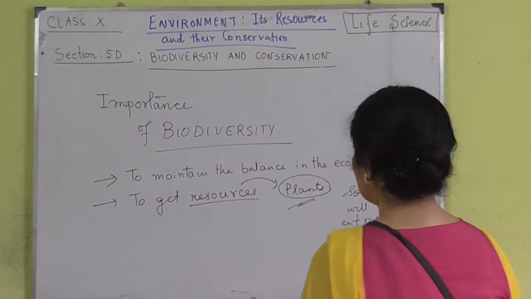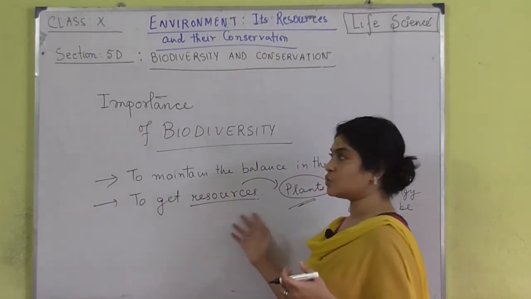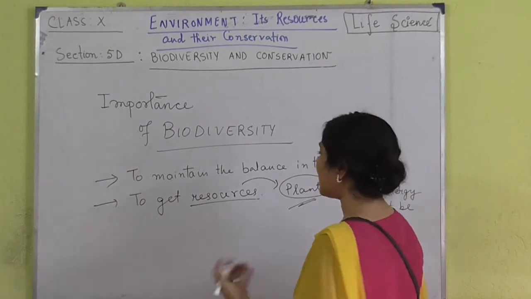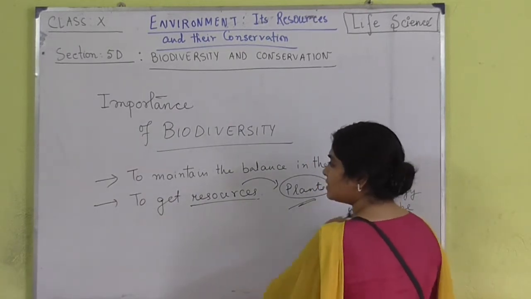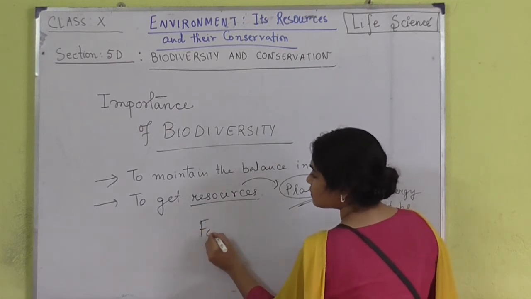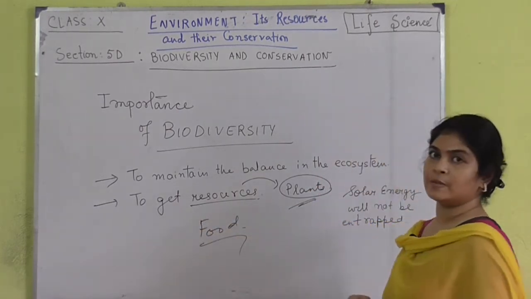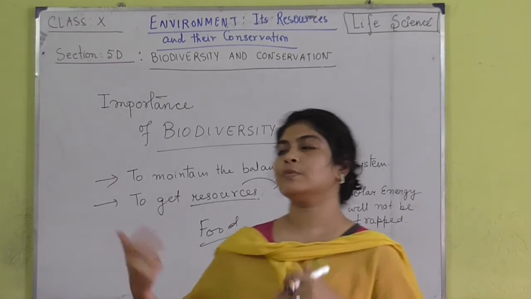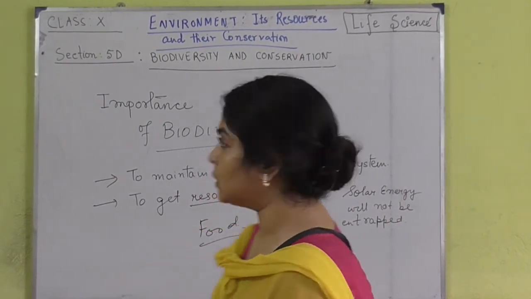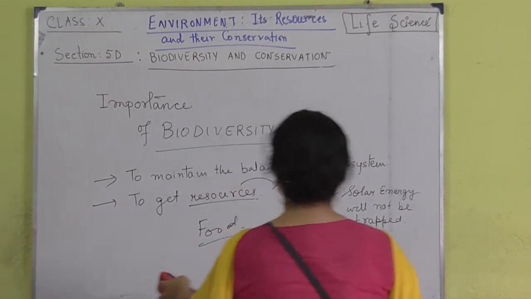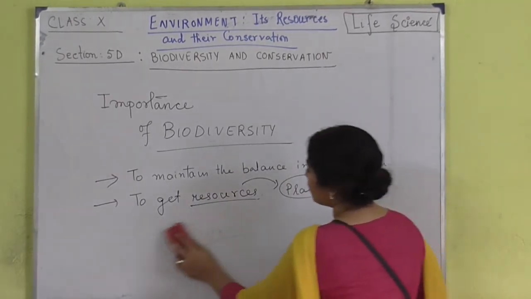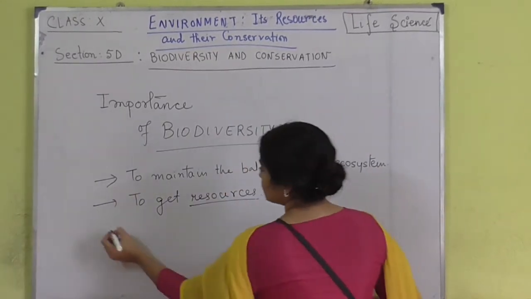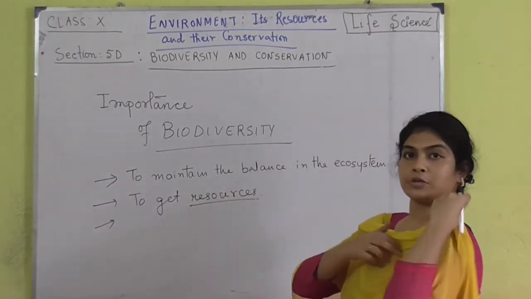So this is basically a process. So resources are very much important. So we require the producers in order to get the resources, right? And resources not only in an energy perspective, but also in case of food. If there are no plants or animals, then what? If there is no plant, then what will the herbivore eat? If the herbivores don't eat, what will the carnivores eat? So it is absolutely a chain. So this is what biodiversity is important for. Now, these are the major importances of biodiversity.